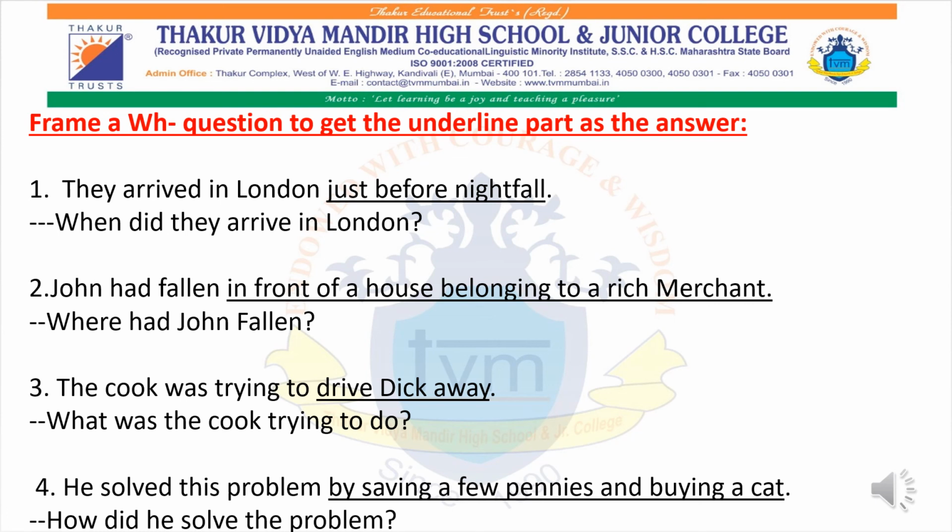John had fallen in front of a house belonging to a rich merchant. Where had John fallen? It will give you the answer. The cook was trying to drive Dick away. What was the cook trying to do? He solved this problem by saving a few pennies and buying a cat. How did he solve the problem? I hope at least now the concept is clear.